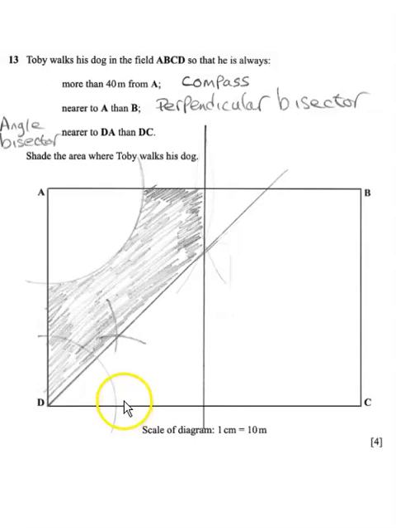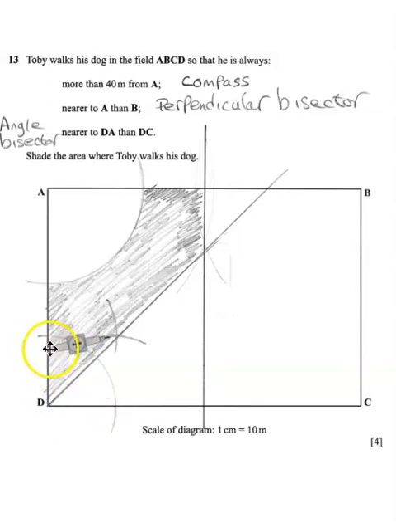For the next one, it says nearer to DA than DC. You can see this one is a line here, and they both make a right angle. So we have to get an angle bisector for this one. If we bring the compass here and put it to D, it doesn't matter how far open you have this compass, but you draw an arc here and make sure you cross those lines.